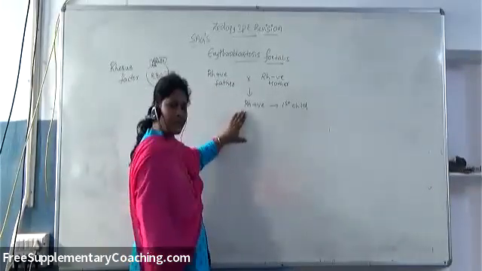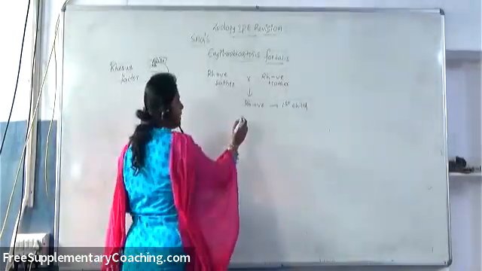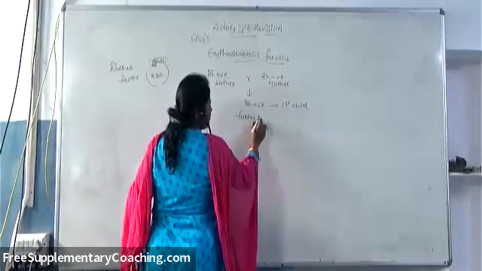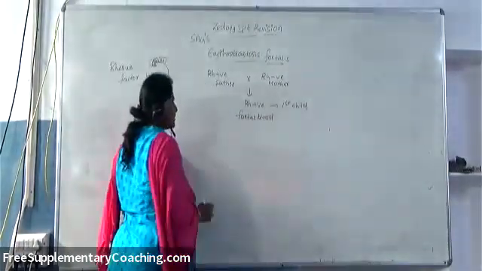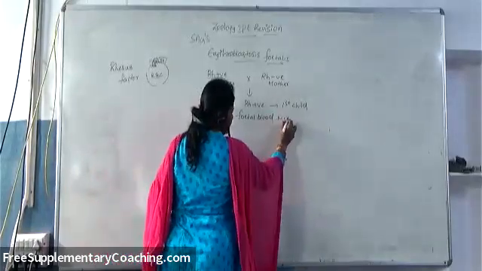RH positive, what happens? During the delivery of the fetus, some amount of fetal blood will be mixed with the mother's blood.